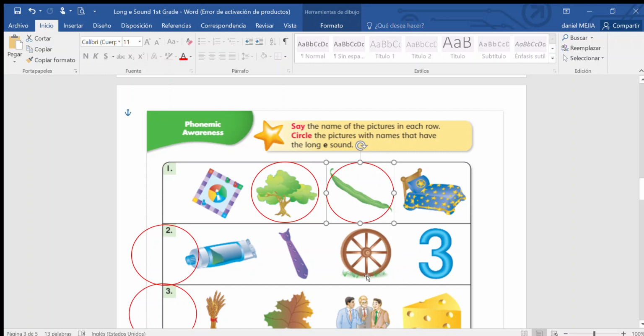It is a wheel. Does it have the long E sound? Yes, so you circle it. Then we have, what number is this? 3. Does it have the long E sound? Yes, so you're going to circle it. Good.